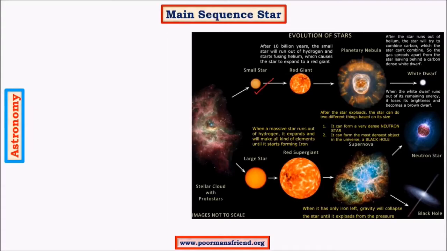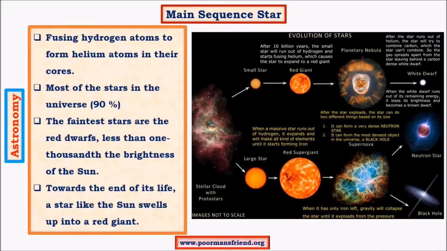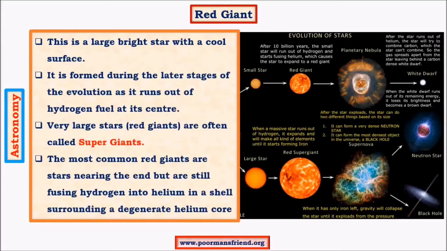The Sun at present is a main sequence star. At this stage, there is a great amount of nuclear fusion at the core, so there is a great release of energy, and the star looks very bright. In the next stage, the red giant, a star which was fusing hydrogen into helium will consume all the hydrogen and only helium is left. At this stage, helium starts fusing, which increases the temperature of the star. Due to this increase in temperature, the size of the star increases.